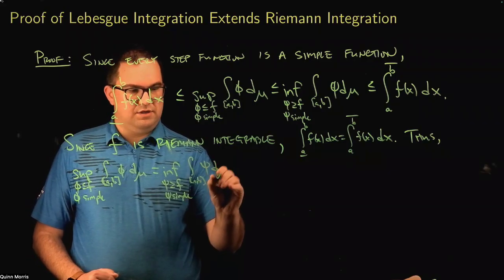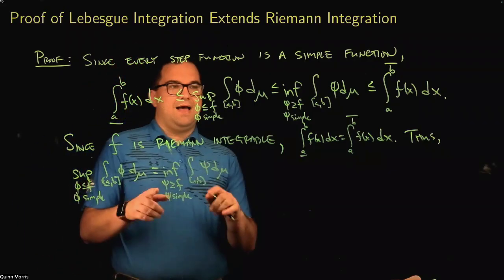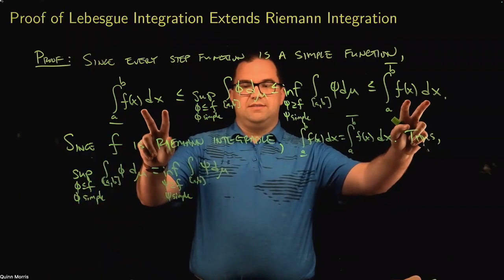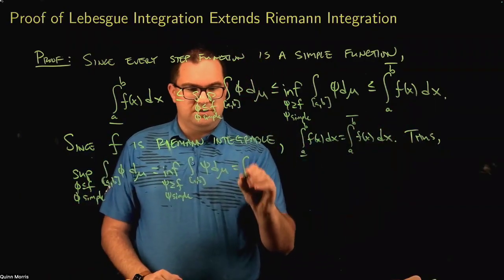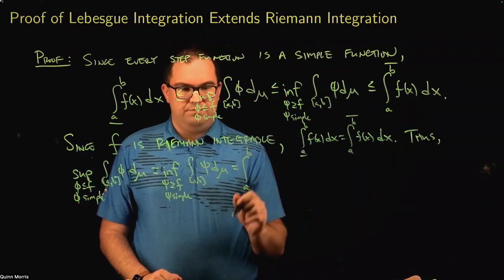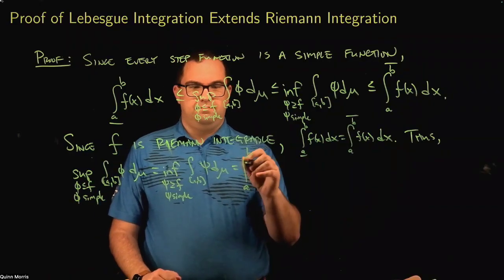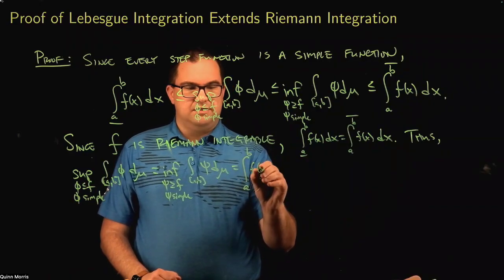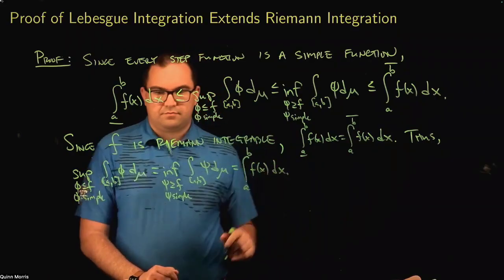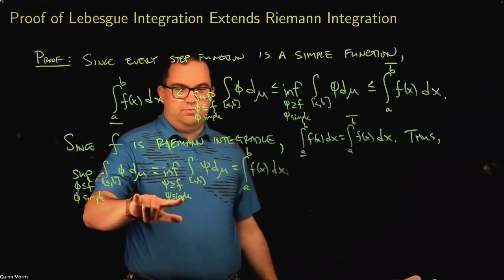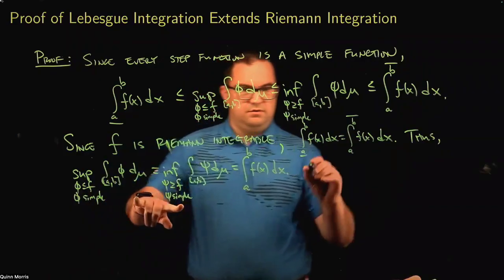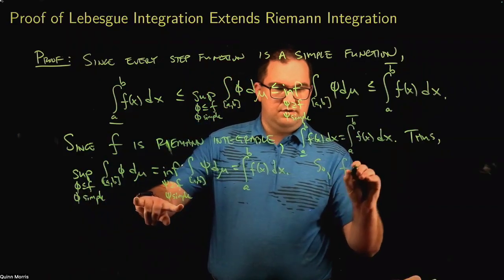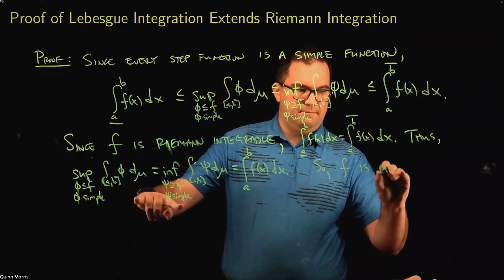Okay, so these two things have to be equal to each other. And not only that, they have to be equal to whatever this common value is, which is just the value then of the integral from a to b of f of x dx, the Riemann integral. Okay. Well, these two being equal, right, means f is measurable.